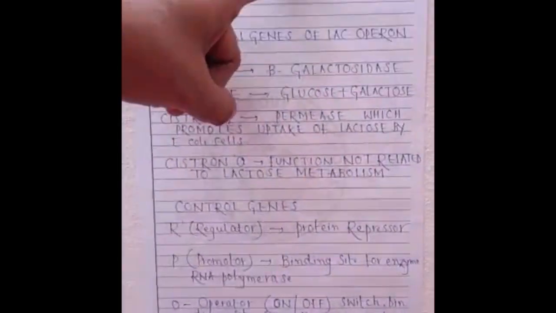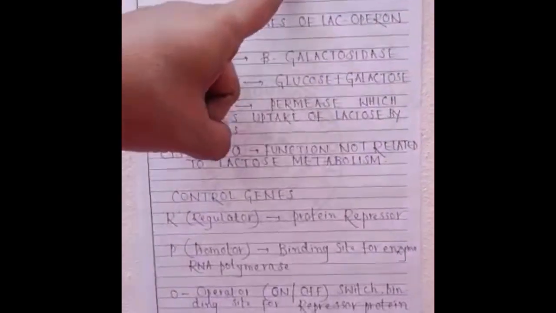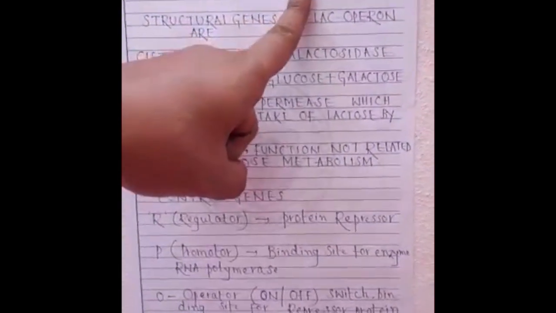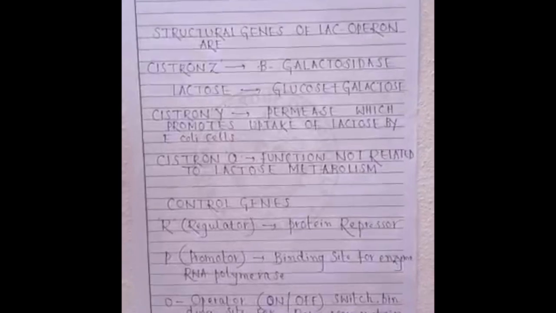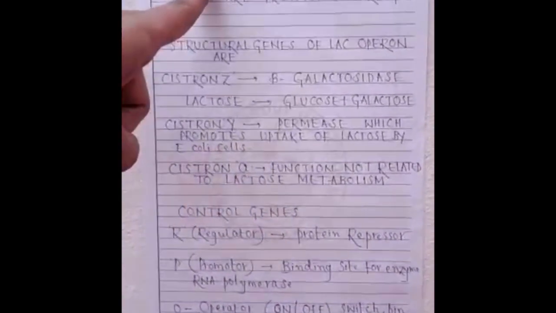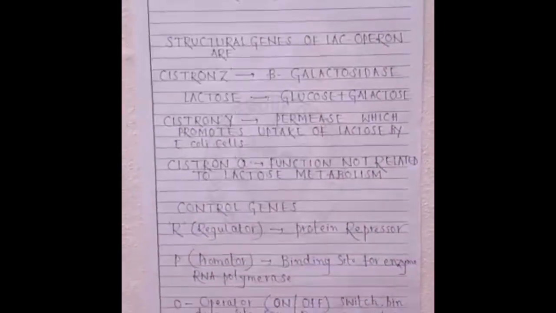Operon is a genetic unit that contains one or more structural genes, and adjacent to it are control genes. So operon is a small fragment of DNA. In that fragment of DNA, structural genes are present, and adjacent to them, control genes are present.